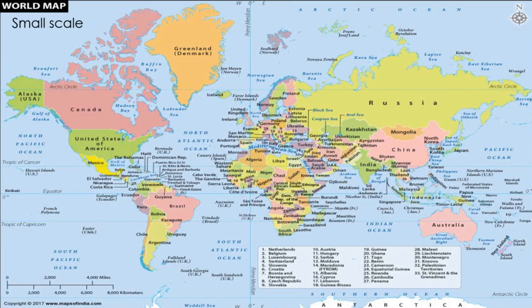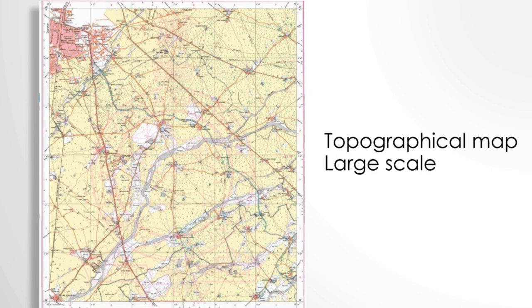This is a world map and it is a best example for a small scale map. Here the whole world is represented on a small piece of paper and so a lesser amount of information can be included in it, and those include names of countries, oceans, etc. And here it is a topographical map and it is a best example for large scale map which shows detailed information about a land area, about the physical and cultural features of that particular area.